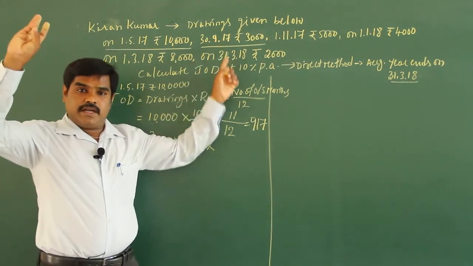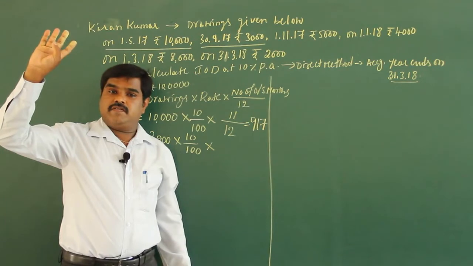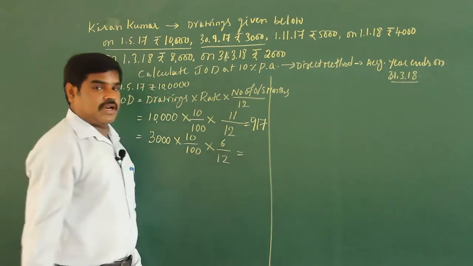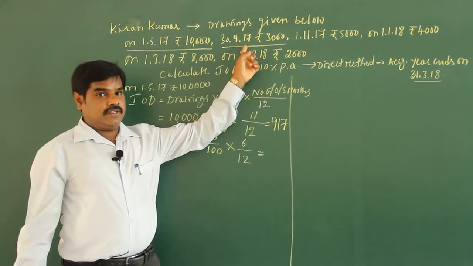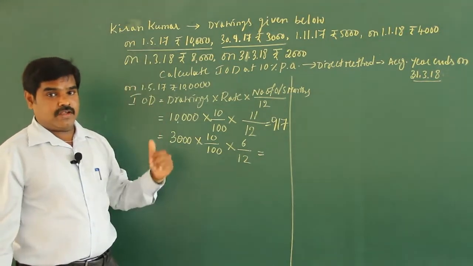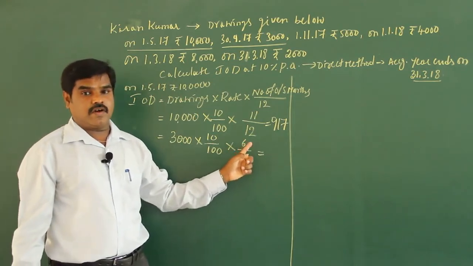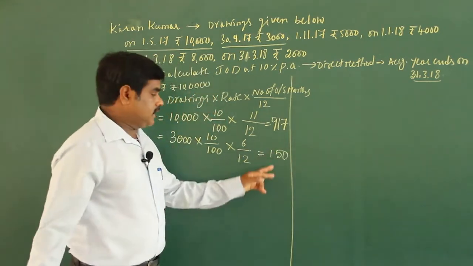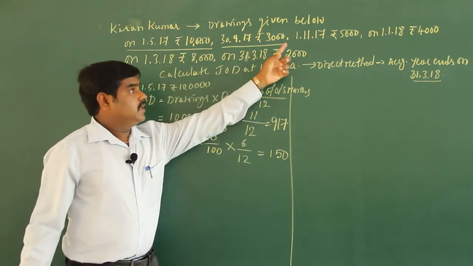From the next month, that is October, November, December, January, February, March. So the outstanding period will be 6 months. Out of 12 you have to calculate for 6 months. So I repeat again, 30th means the last day, so exclude that month. 1 means include that month for calculation of interest on drawing. If you calculate, you are going to get the answer 150. So interest on drawings is 150 for the date of 30th/9/2017, rupees 3,000. Go to the next one.